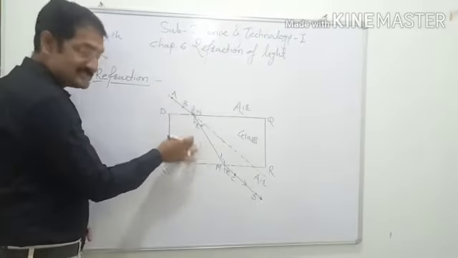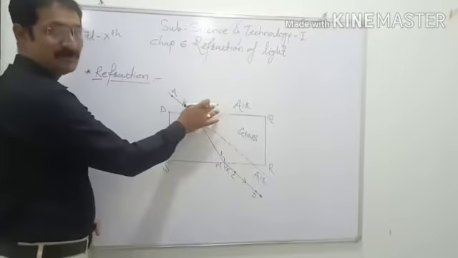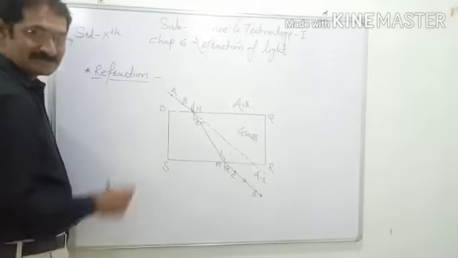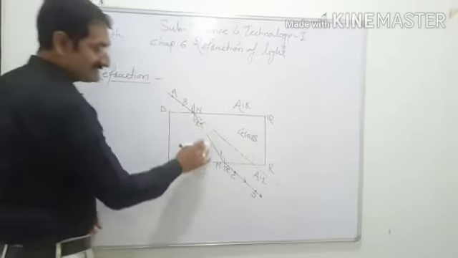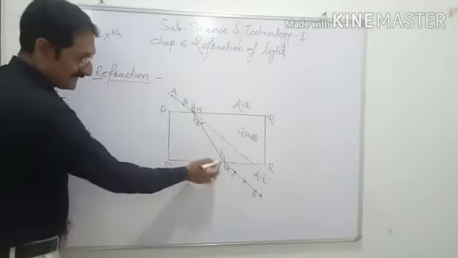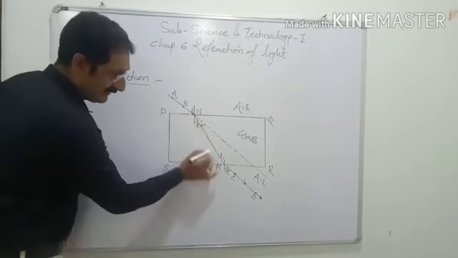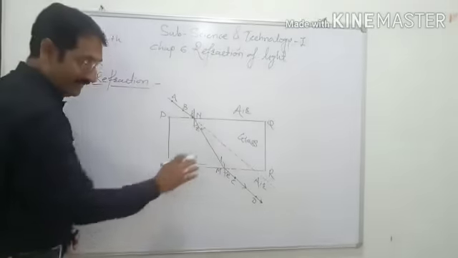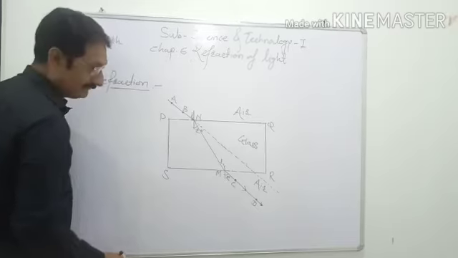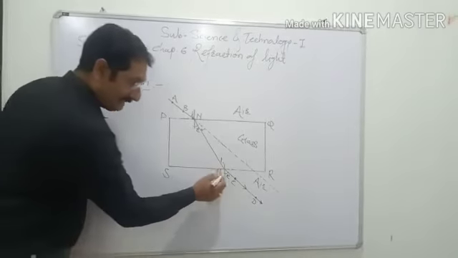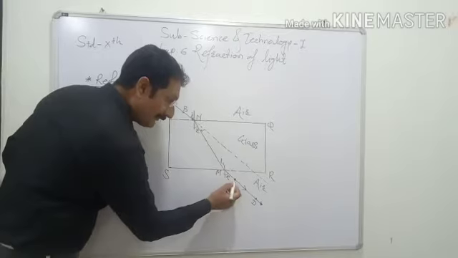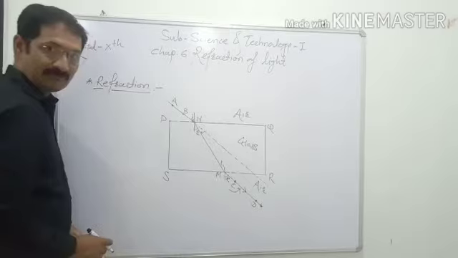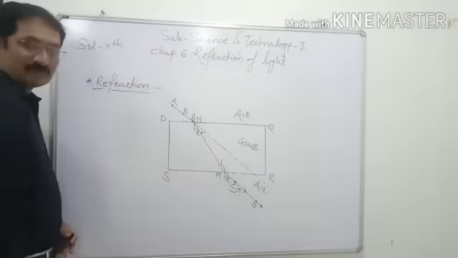This process of change in the direction of light when it passes from one transparent medium to another transparent medium is called refraction. The same process happens when light travels from glass to air. Observe this ray, which is traveling from the glass medium. When it passes to the other transparent medium, the air, it bends away from the normal. So this is also the process of refraction.